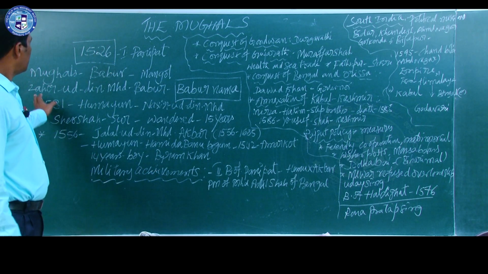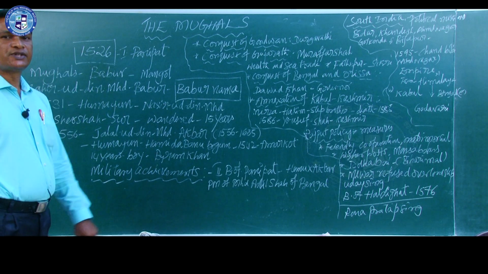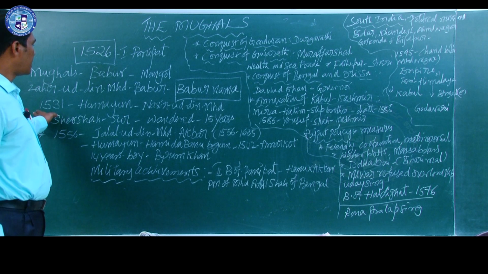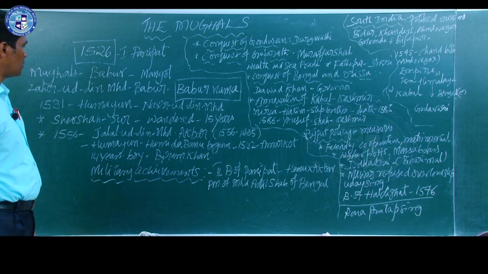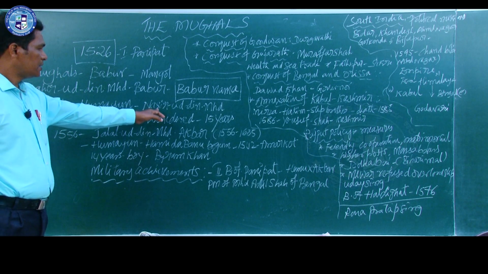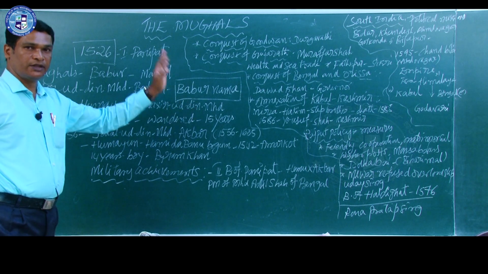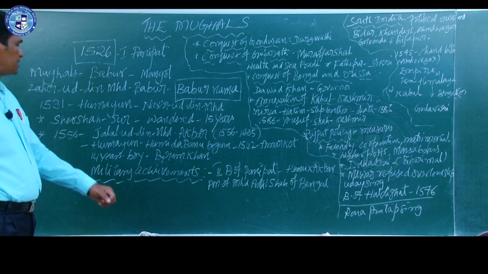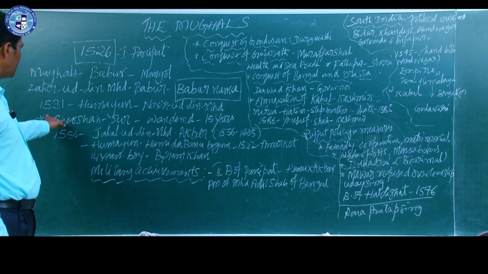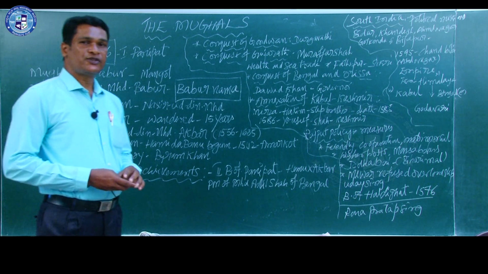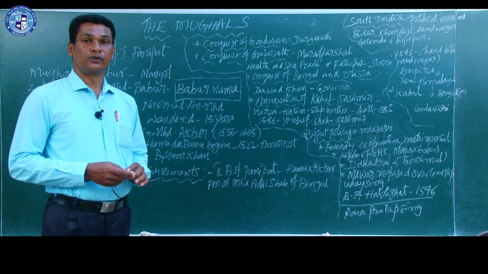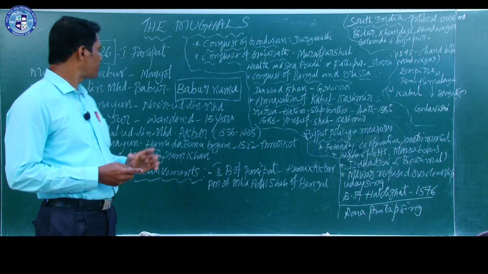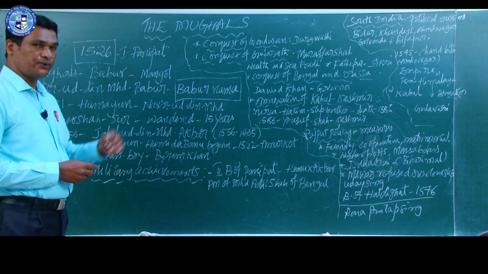Now, Babar established the Mughal dynasty and he ruled for a few years, and after that his son Humayun, whose name was Nasiruddin Muhammad Humayun, ascended the throne in the year 1531. So, unfortunately this Humayun could not rule for many years in Delhi because of Sher Shah of Sur.